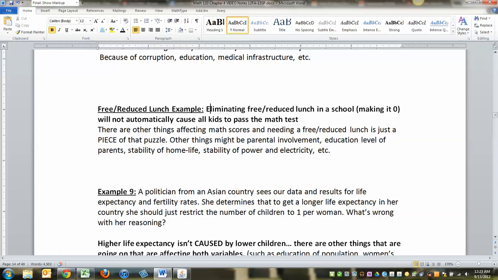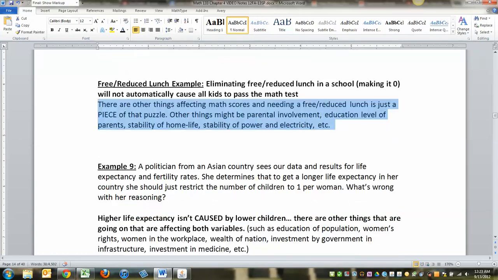Those students tend to be transient. They tend not to stay in school very long. They tend to get bumped around from family member to family member. They tend not to be read to. Their parents tend not to be very well educated, etc. Okay? All of those things are affecting what's happening. Getting rid of free reduced lunch in your school will not get rid of all of that. You'll still have those poor kids, but then they won't have anything to eat and they'll do even worse.